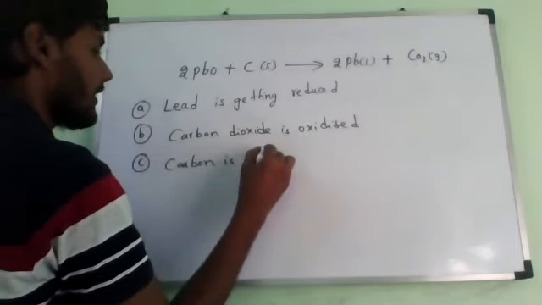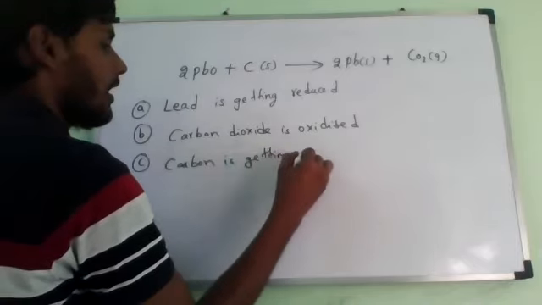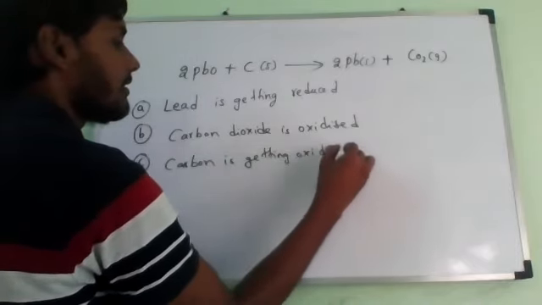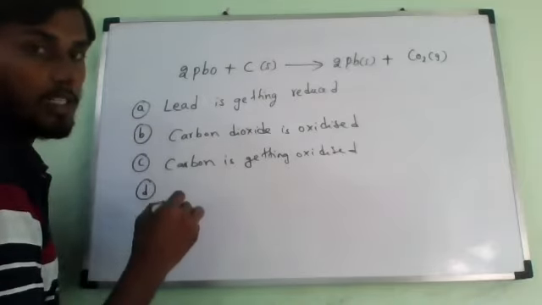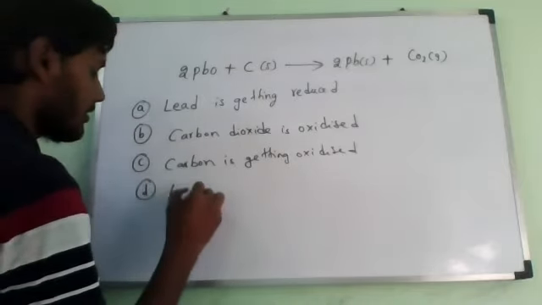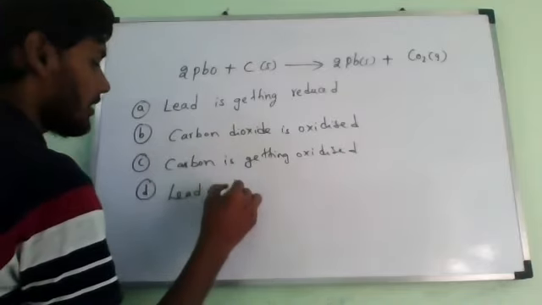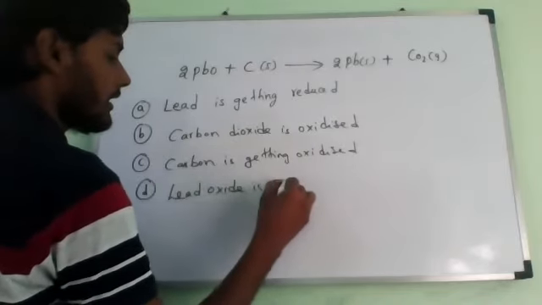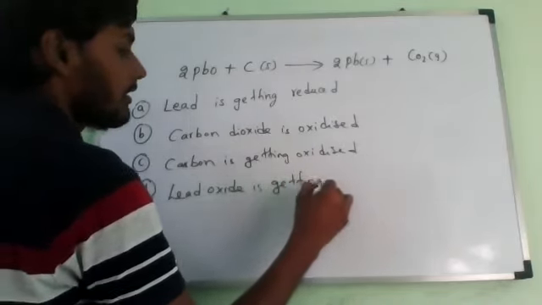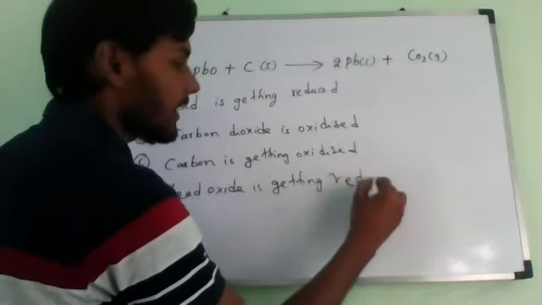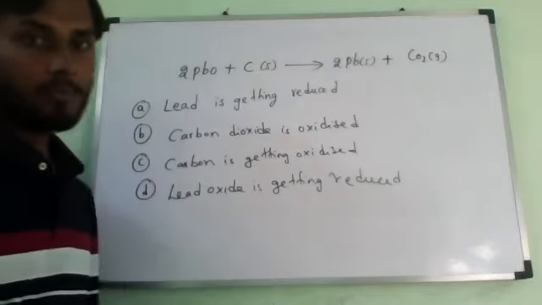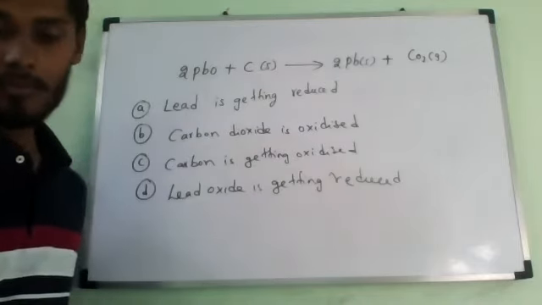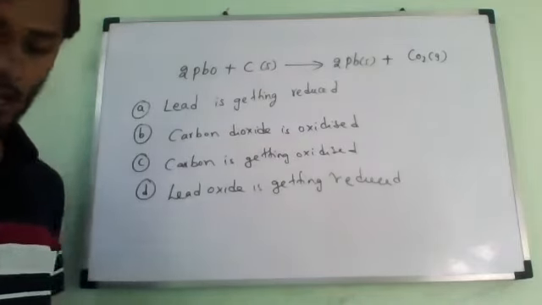And option D: lead oxide is getting reduced. So find the wrong statements. If you use your brain, you will get it.